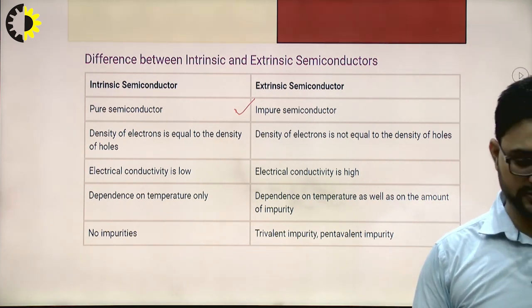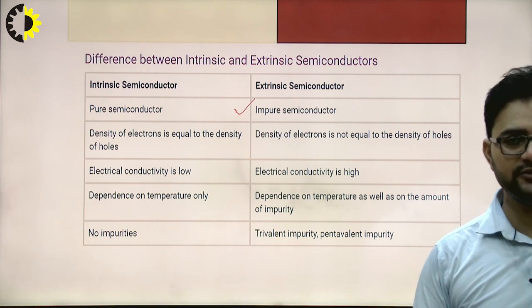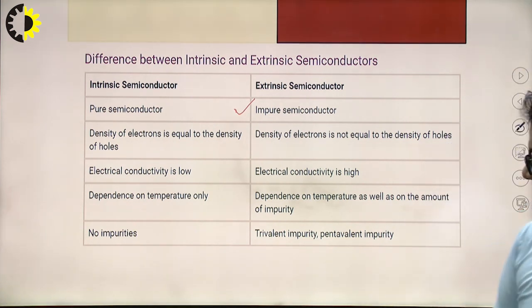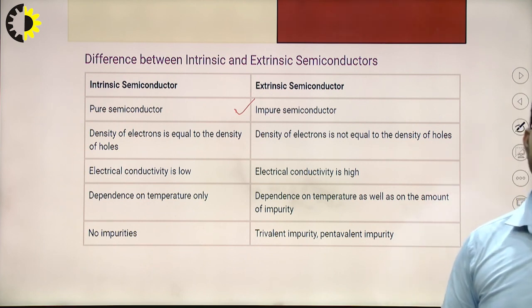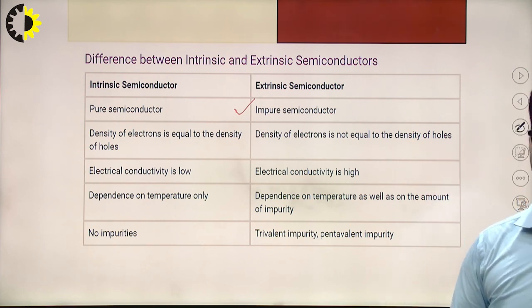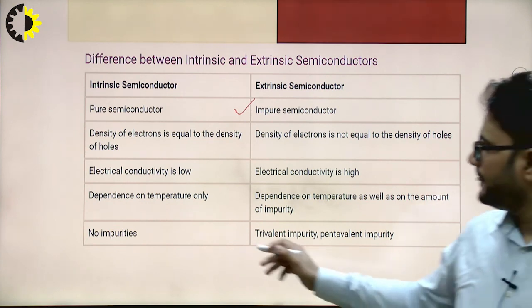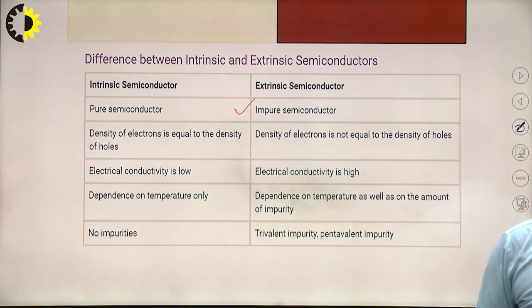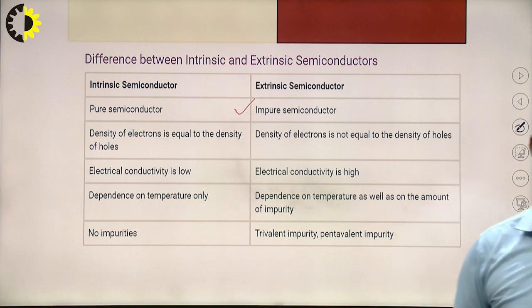If the impurity is high, then definitely the conductivity will be high, right? If the impurity is less, then definitely the conductivity will be less. Now, in an intrinsic semiconductor, no impurity is added, but in an extrinsic semiconductor, either trivalent impurity or pentavalent impurity will be added, right?